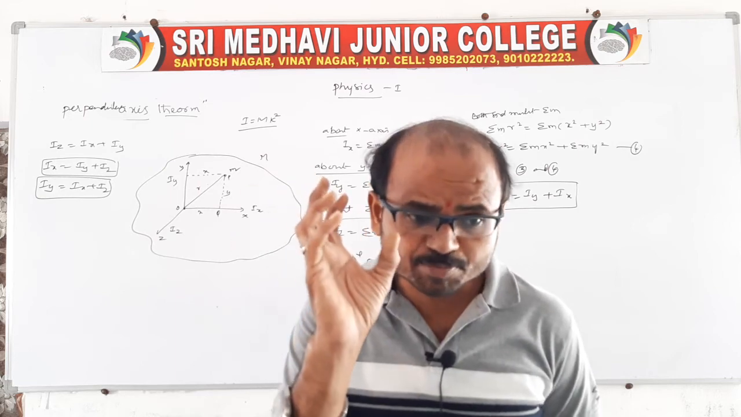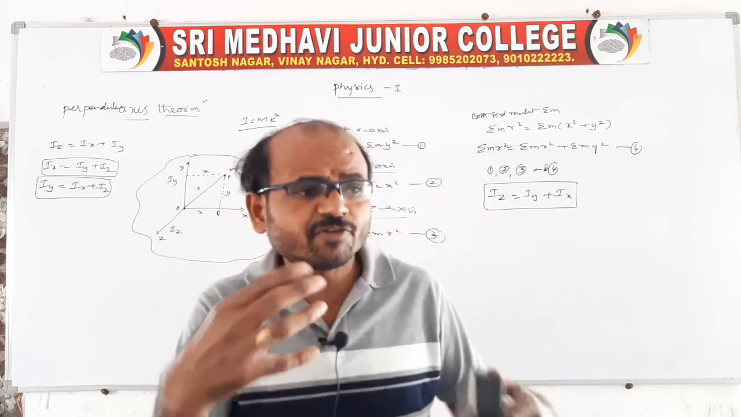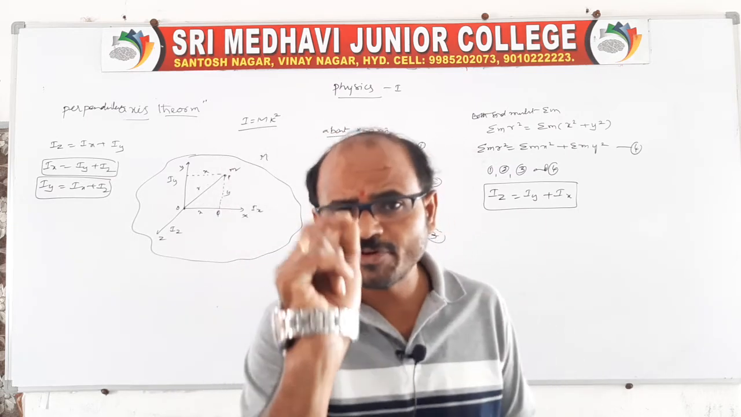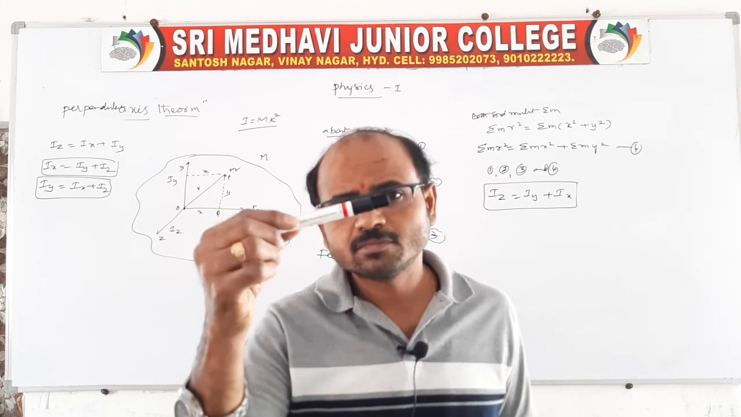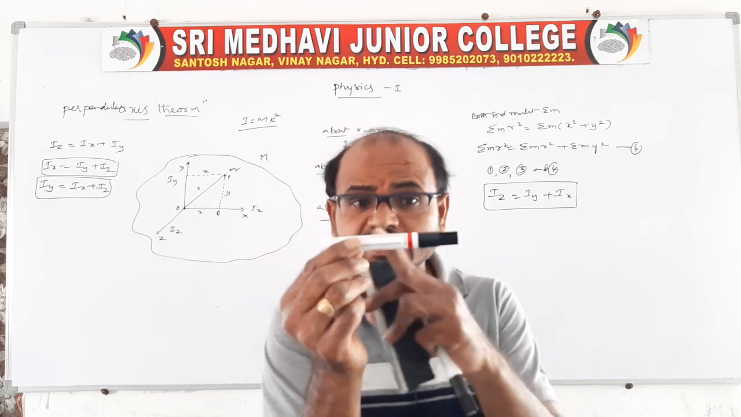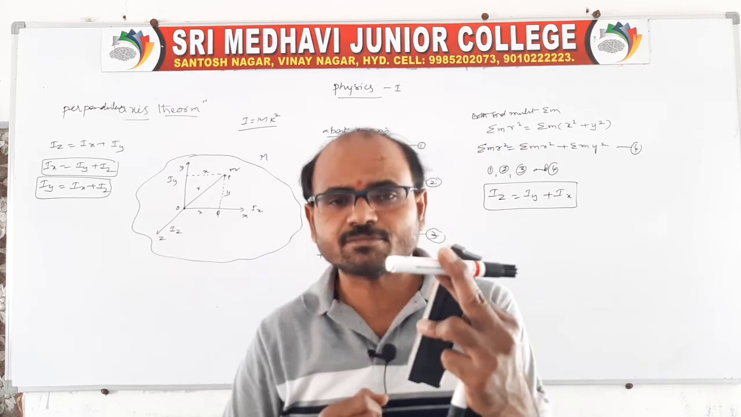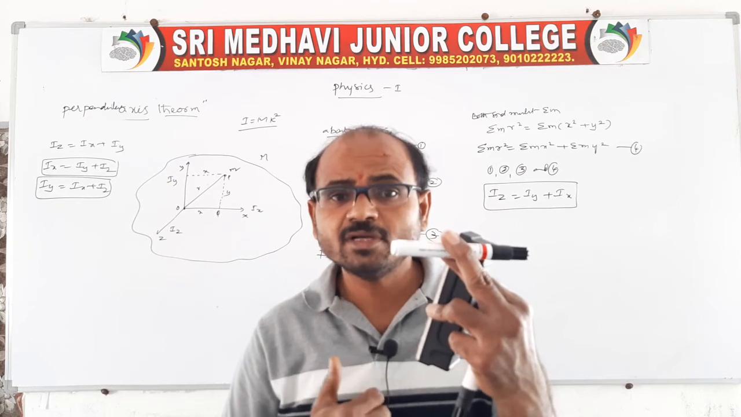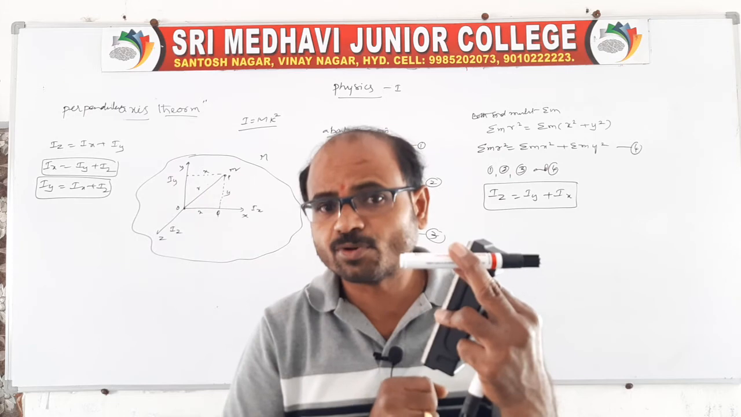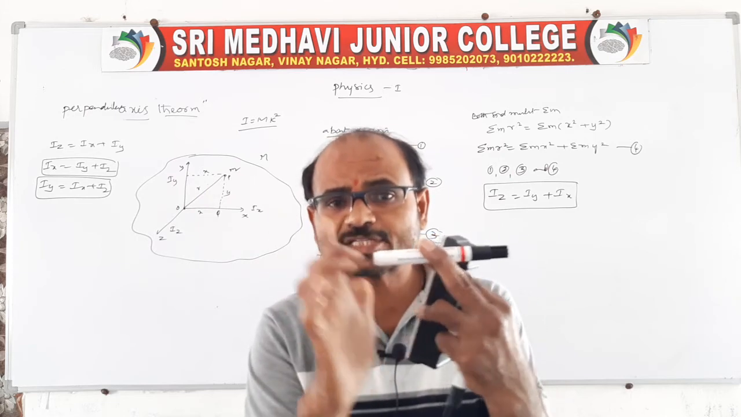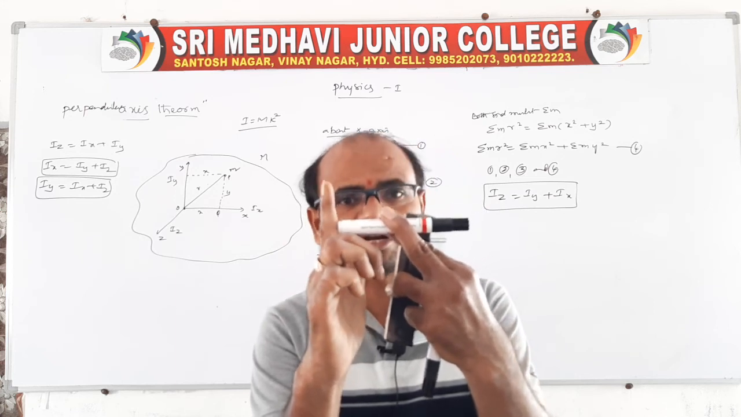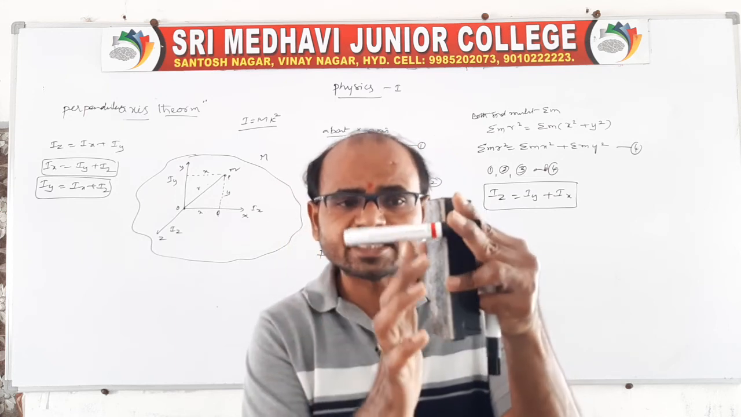There are some proofs. Suppose I take one regular body, like a uniform thin rod. About this rod we have to find the moment of inertia, and it depends on mass, shape and also the axis of rotation. That means where the axis of rotation is passing through. Suppose the axis is passing through one end, the moment of inertia is different. Suppose the axis of rotation is passing through the center, it is different.